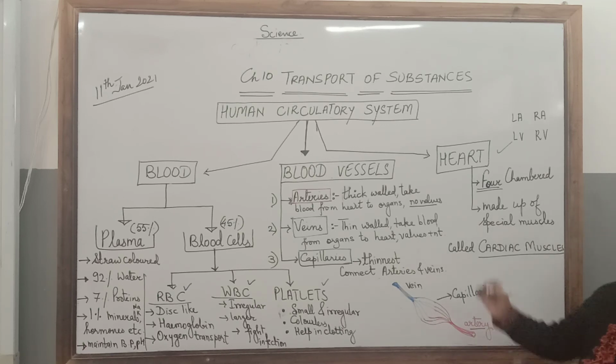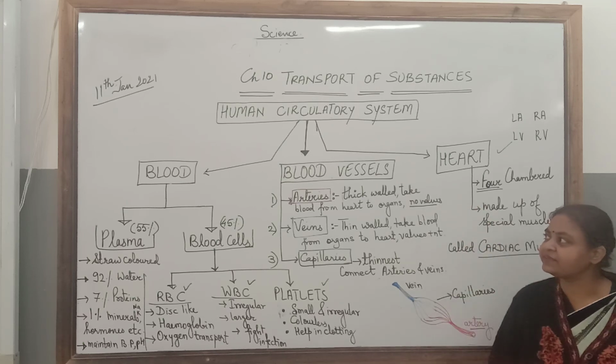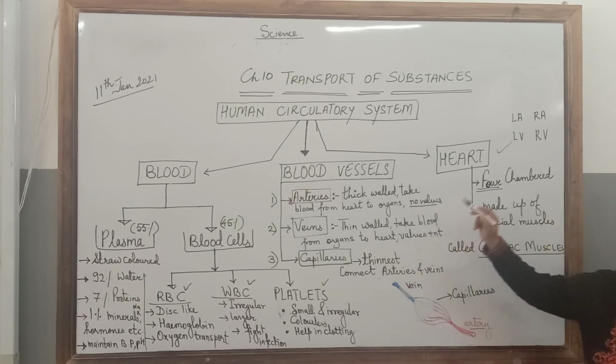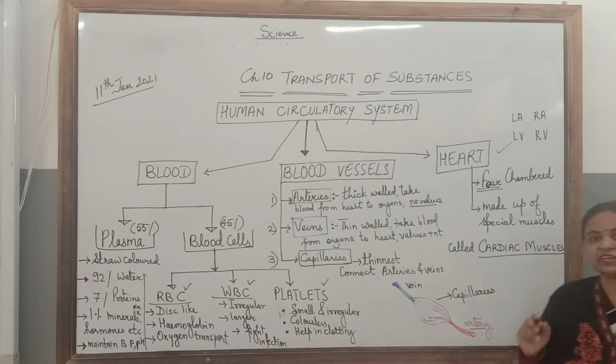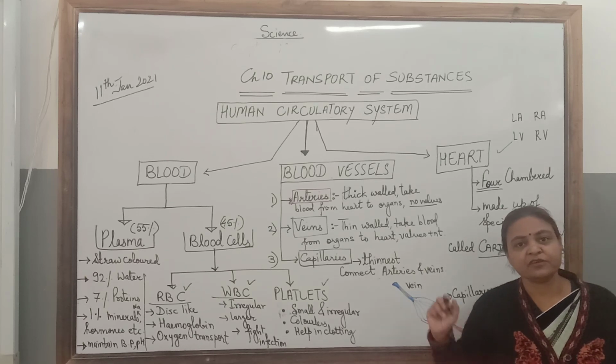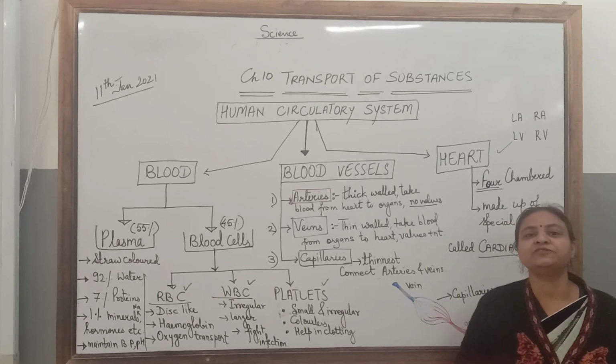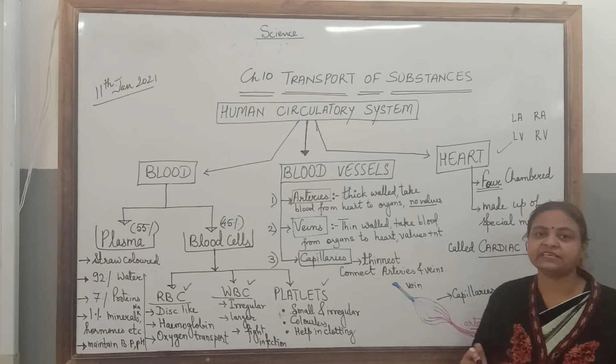So children, these are the three parts of the human circulatory system: blood, blood vessels and heart. The structure of the heart and the circulation of blood through the heart we will study in the next video.